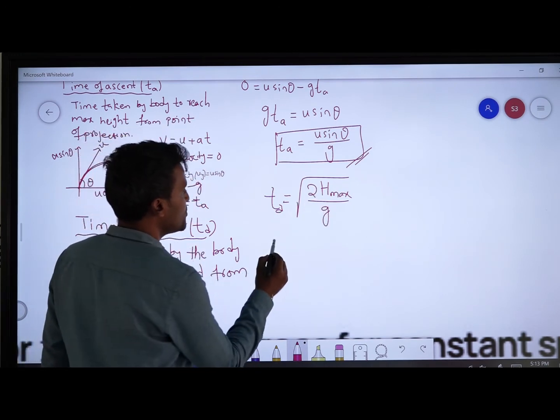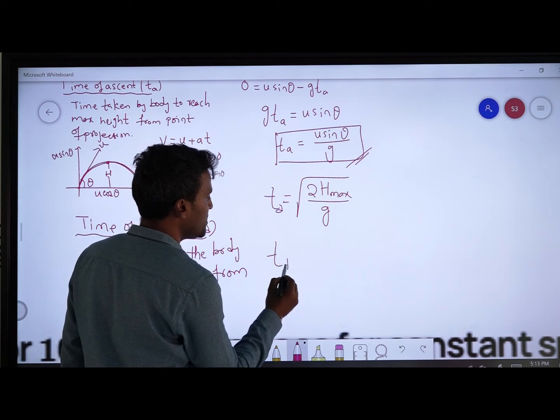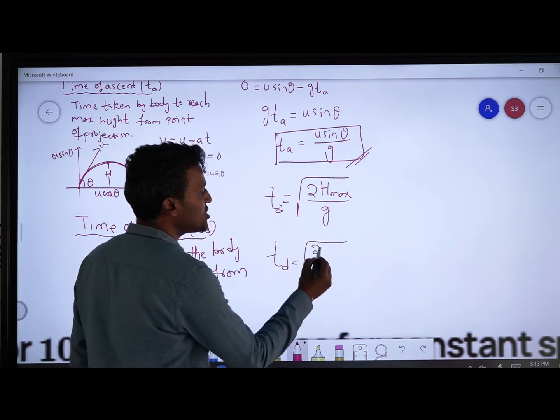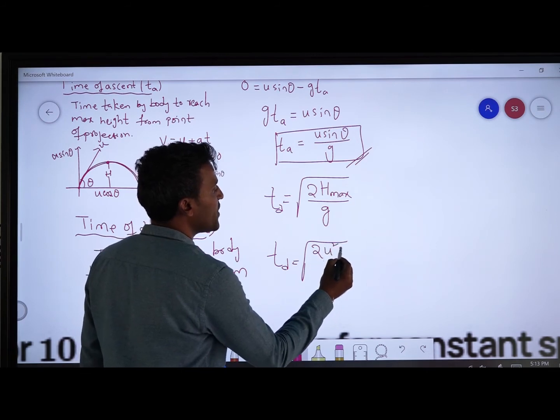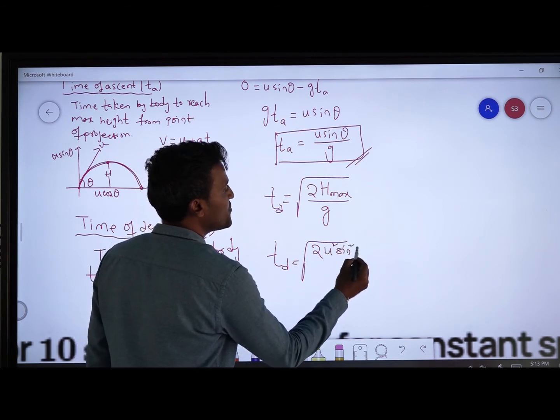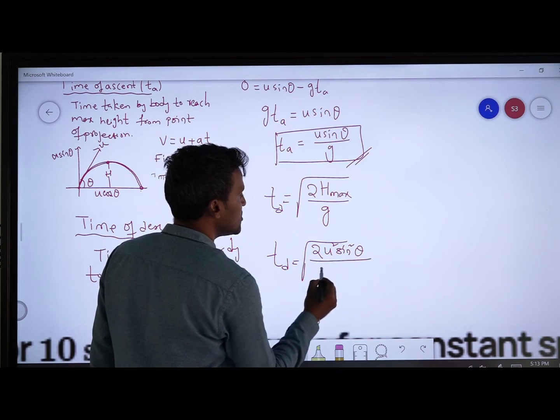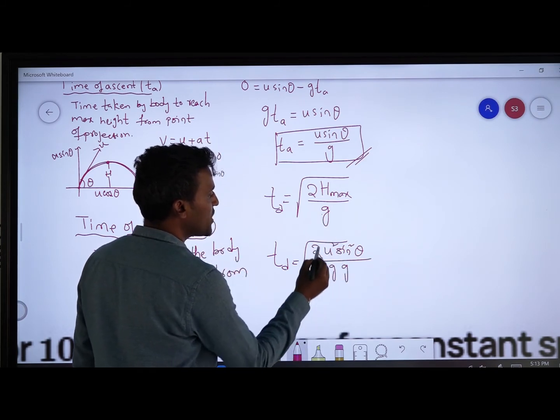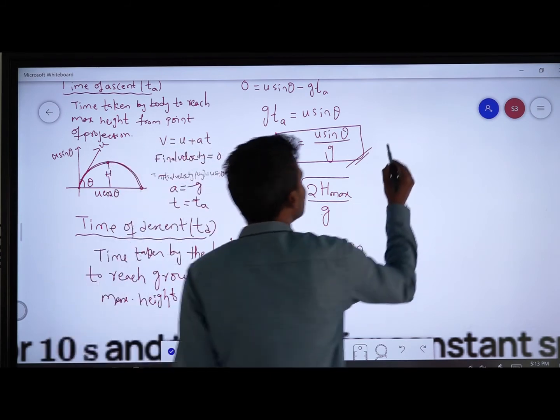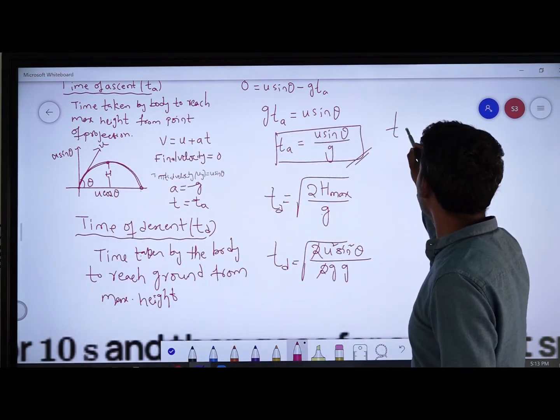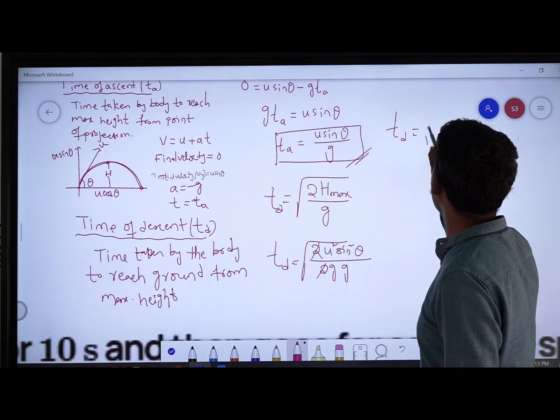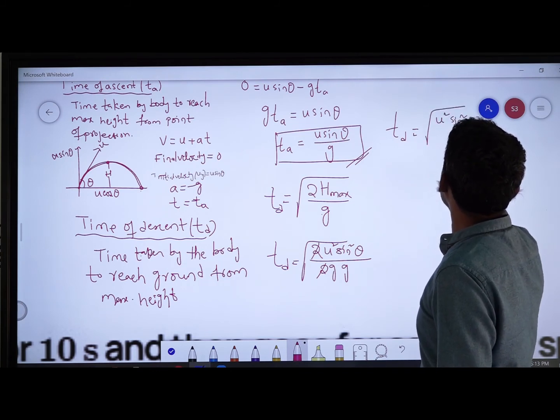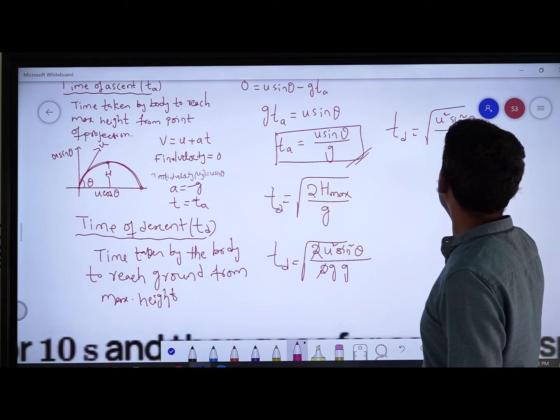Now substitute the h maximum value in this. What is the h maximum value? u square sin square theta divided by 2g, and the 2 gets cancelled. You can write TD is equal to the square root of u square sin square theta divided by g square.